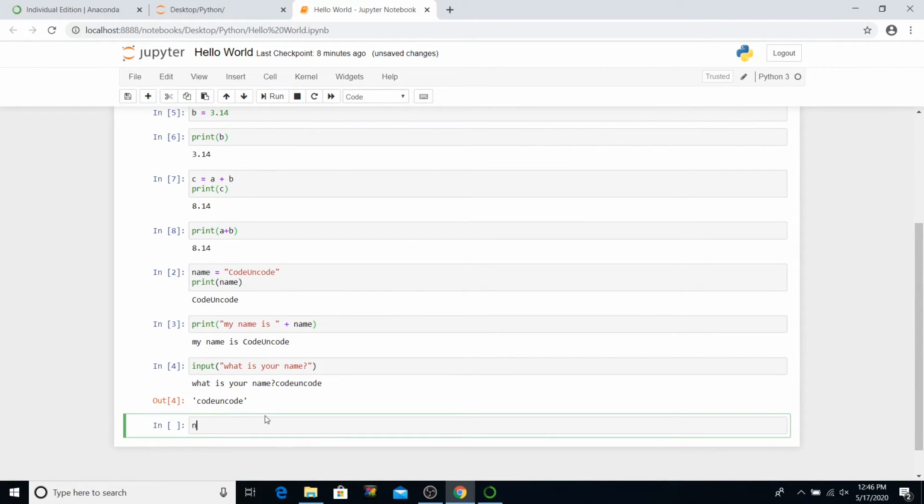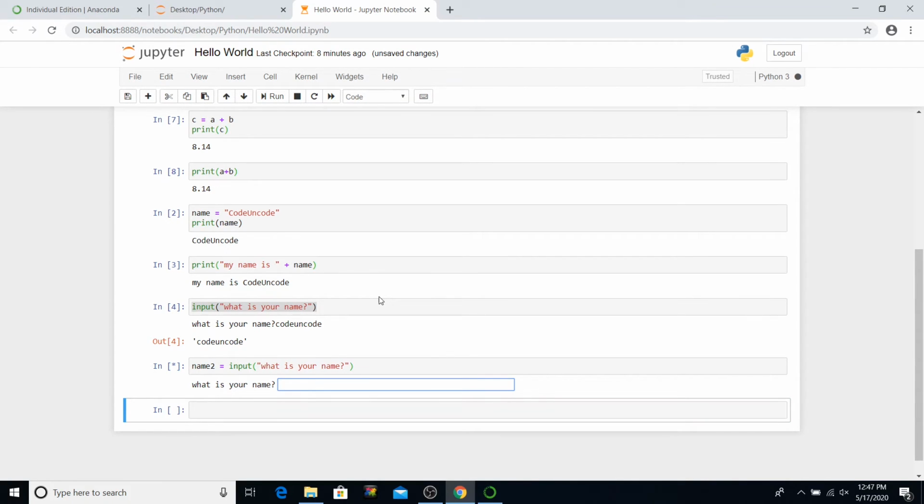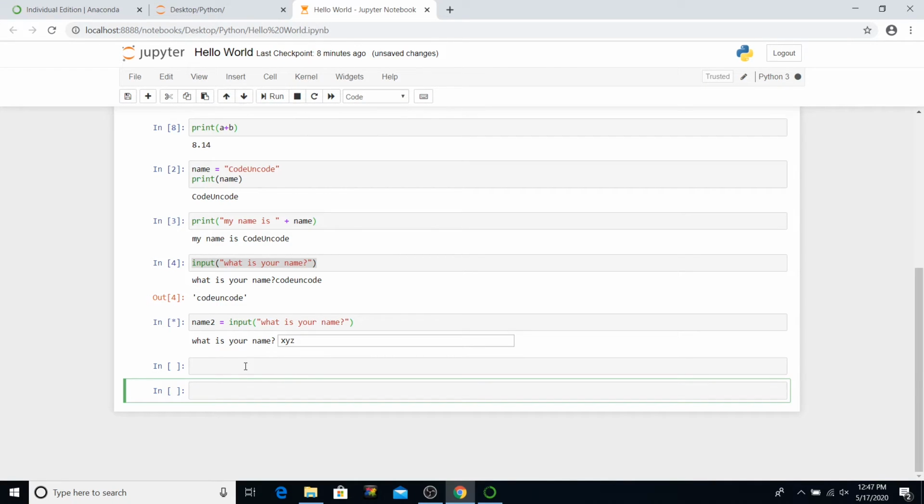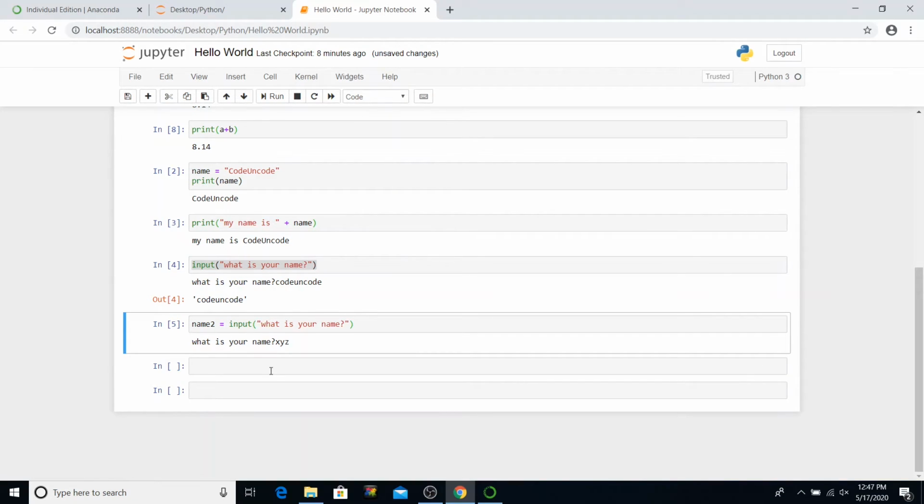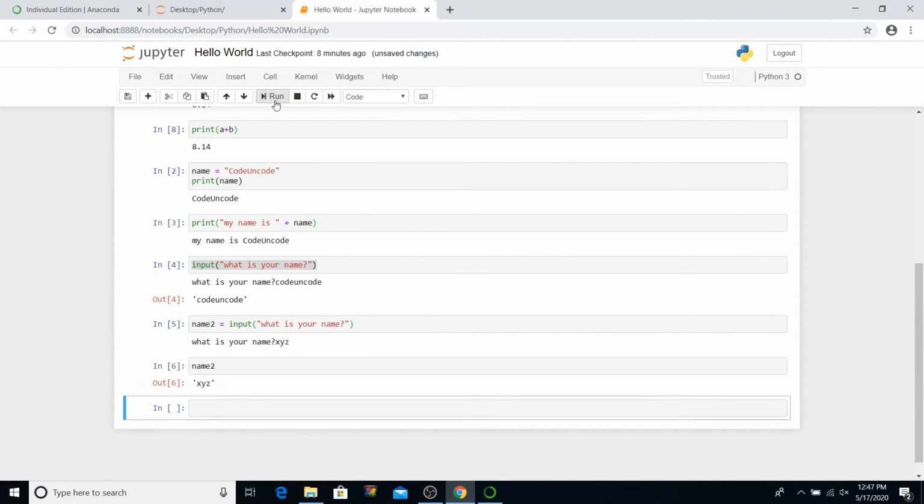You can also save it to a variable, say name2 equals input, simply say what is your name, and when you run it, say XYZ and run it. So what it did was take XYZ and assign it to name2. And when I say name2, it says XYZ. So this is how you can take user inputs.